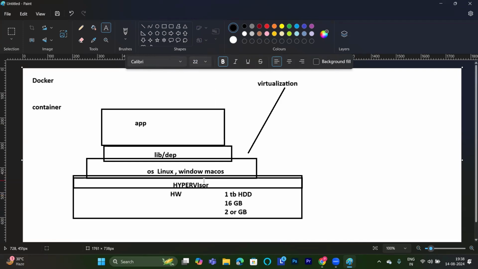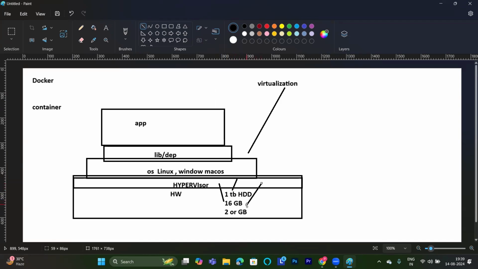Now what is the hypervisor doing? It provides virtualization, meaning 100% of the capacity, whatever resources we have here, 1 TB of hard disk, 16 GB of RAM, all of them. Suppose we are running one application, another application, and another application.